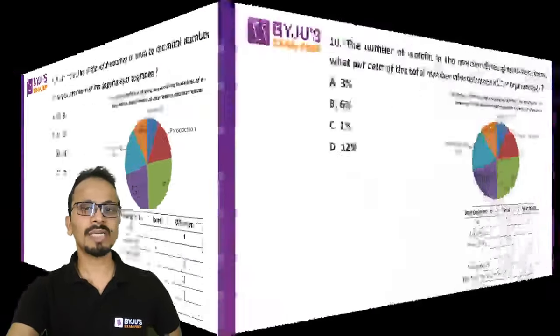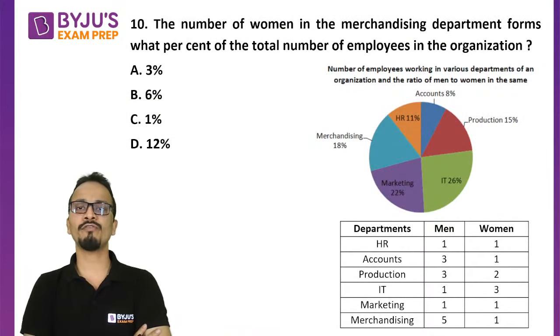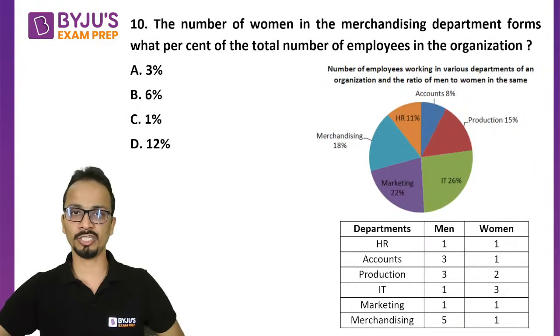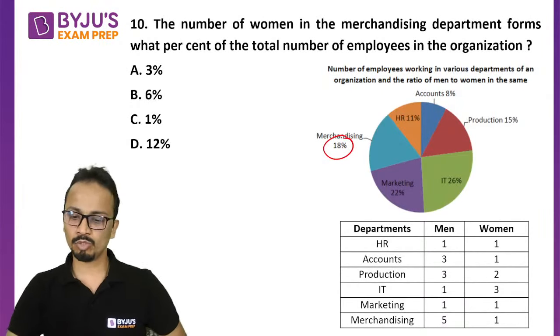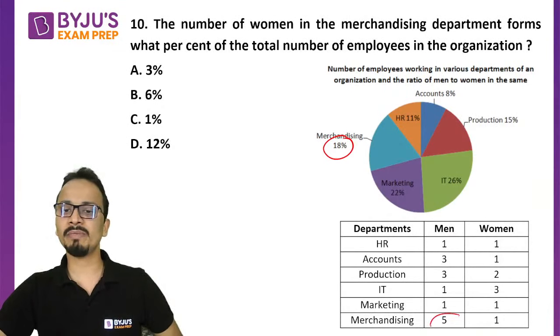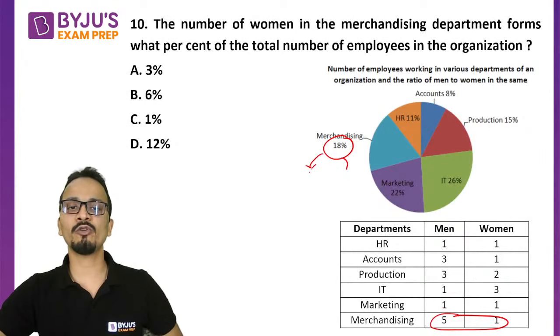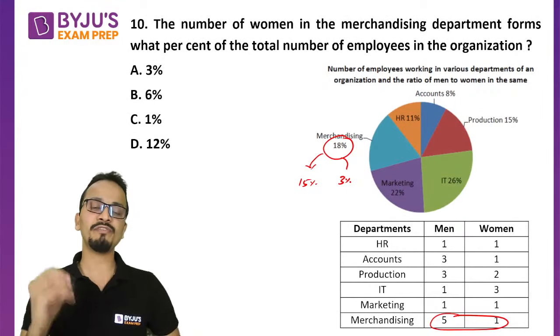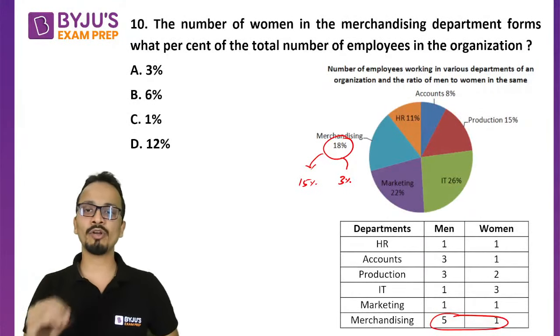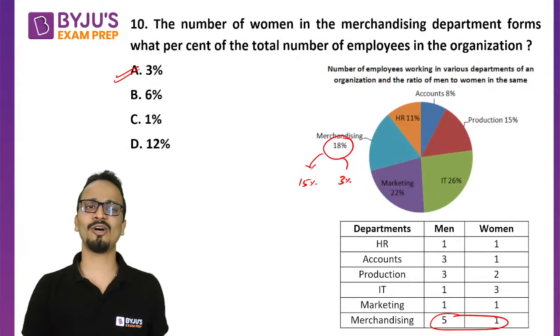Okay. Question number 10. The number of women in the merchandising department forms what percentage of total number of employees in the organization? So merchandising department मुझे find out करना है कि number of women कितना percentage है total का. So merchandising में we have to divide it in the ratio 5:1. So 18 को 5:1 के ratio में divide करोगे, so it will be 15% and 3%. Number of men will be 15% of total employees and number of women will be 3% of total employees. Okay, so answer is option A.